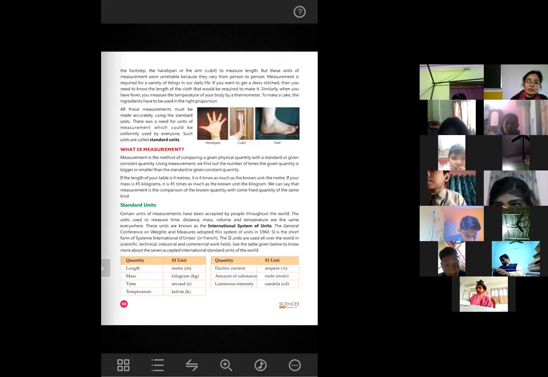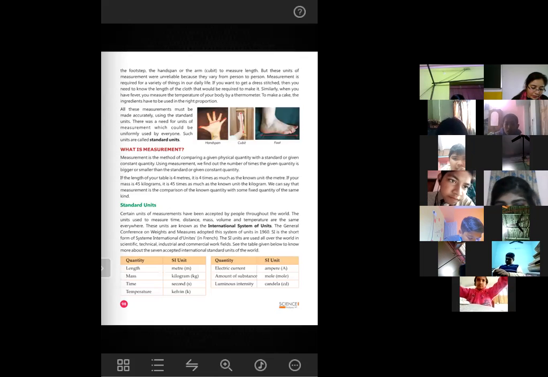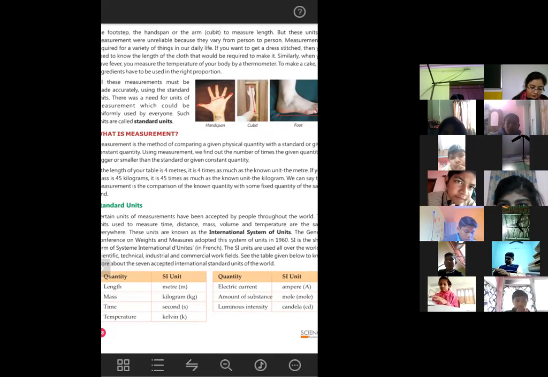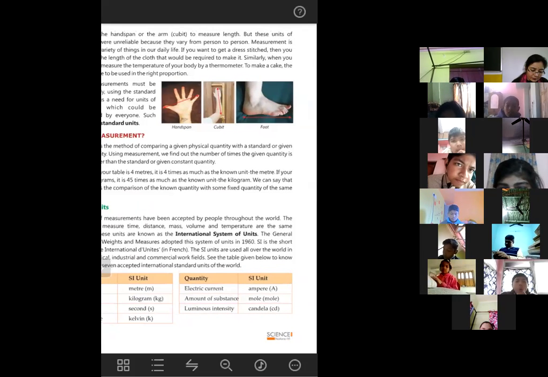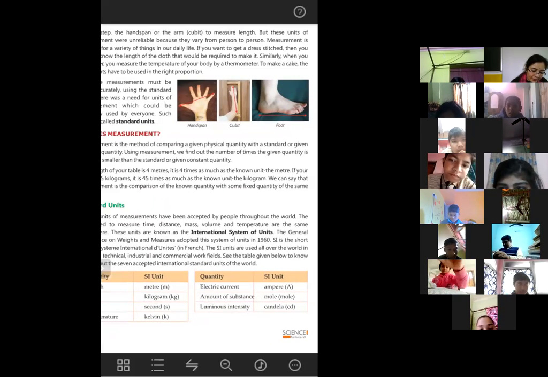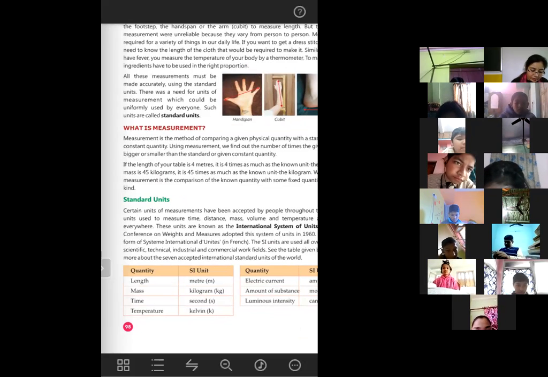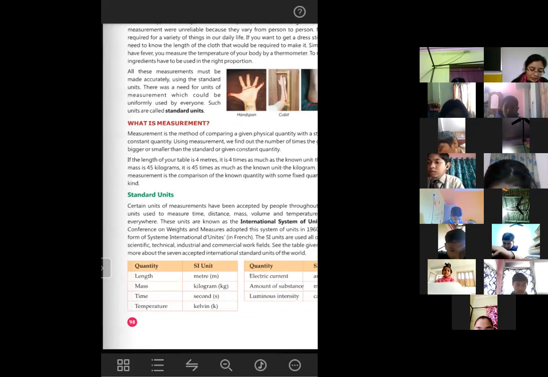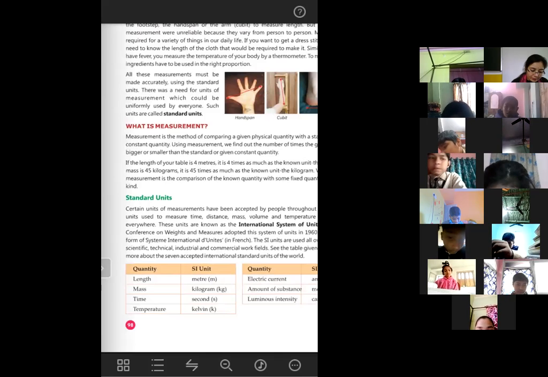Students who are marking the book, you can go to page number 98, and here you can see the answer is written. SI is the short form of Système International d'Unités. That is in French, which is why we are using the small d. That is the full form of SI. The SI units are used all over the world in scientific, technical, industrial, and commercial fields.